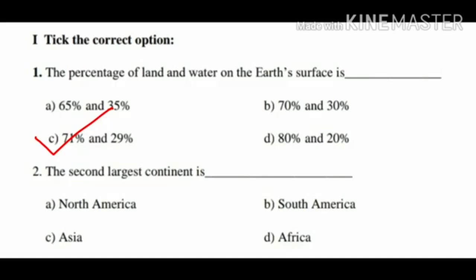Option A, North America. Option B, South America. Option C, Asia. And option D, Africa. What is the answer? Yes, option D, Africa. Children, the second largest continent is Africa.